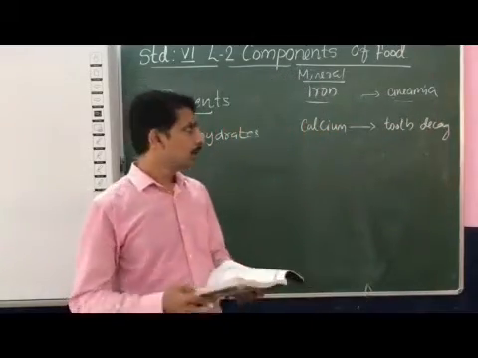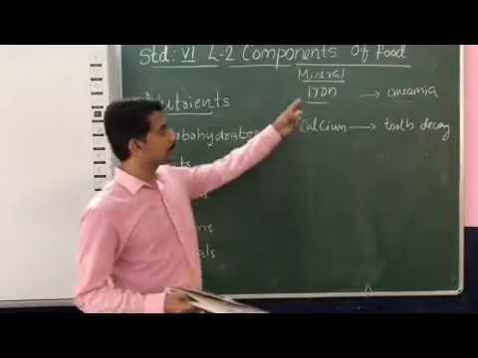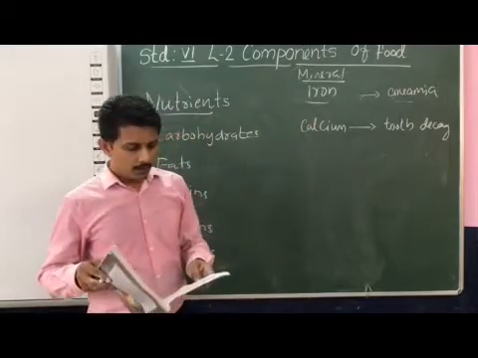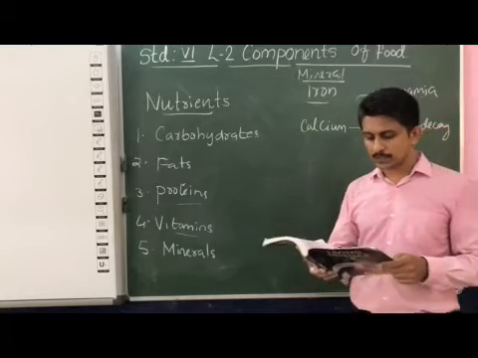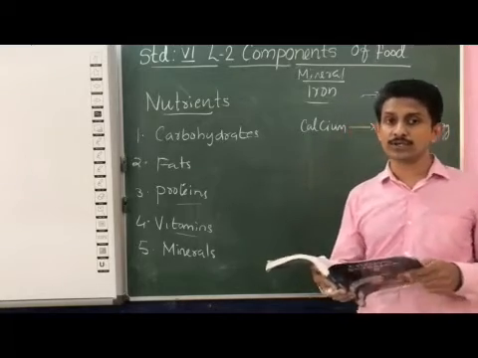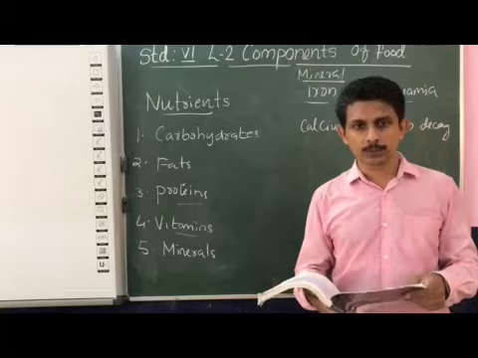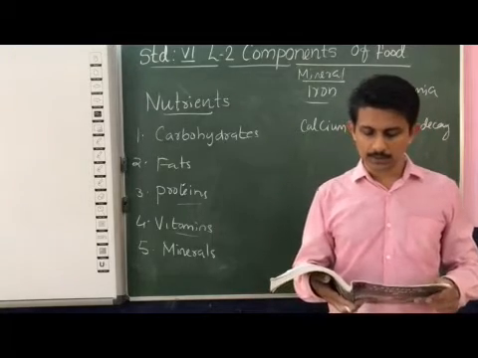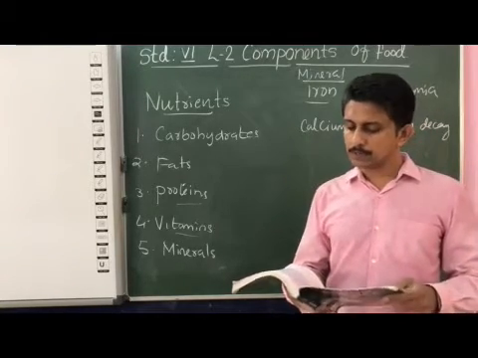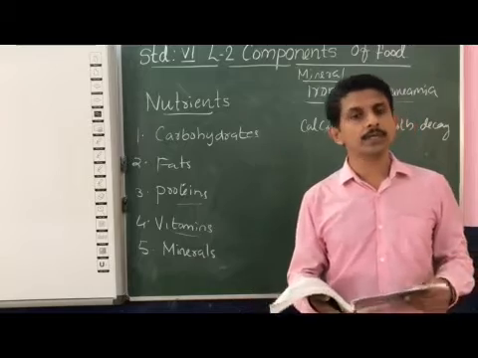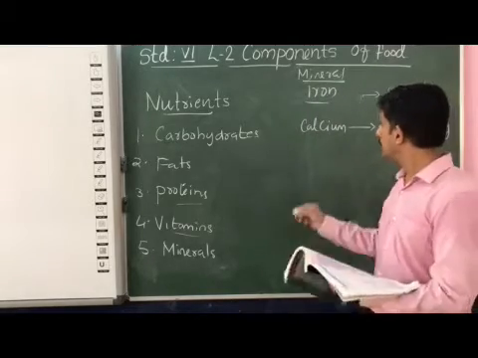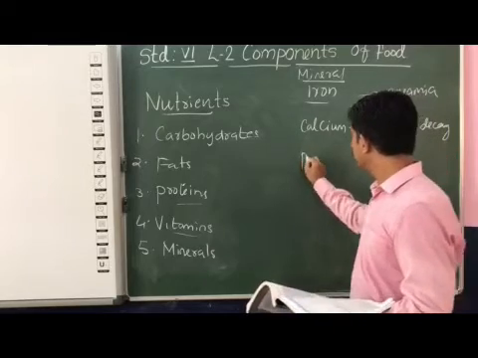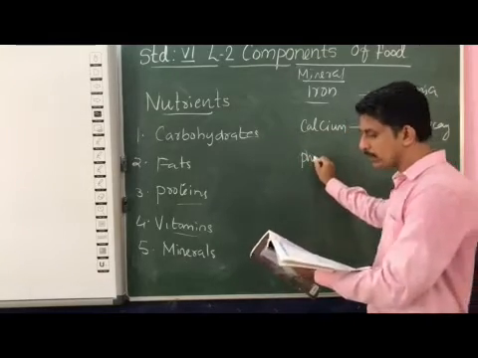All these are because of the deficiency of calcium. Now we can consider another type of mineral, that is phosphorus. Meat, fish and egg are the rich sources of this mineral. And the deficiency of this mineral also leads to weakness in our body.